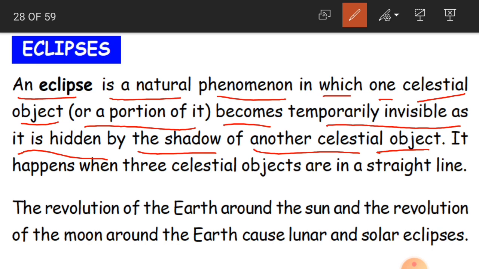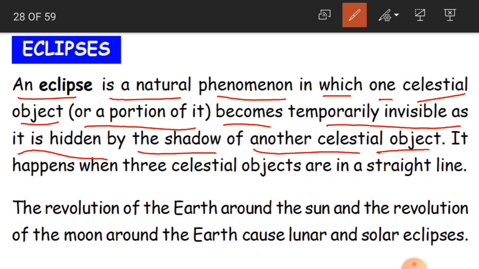What is an eclipse, children? Have you heard about this word, eclipse? When it is totally dark, or totally bright, like lunar eclipse and solar eclipse. Yes. So an eclipse is a natural phenomenon in which one celestial object, either moon or sun, or a portion of it, becomes temporarily invisible. Temporarily, for some time, it becomes invisible.